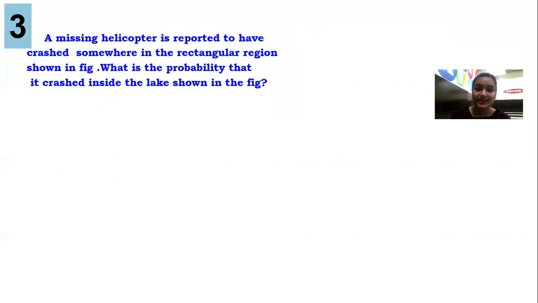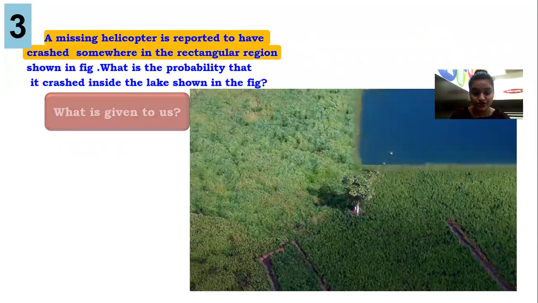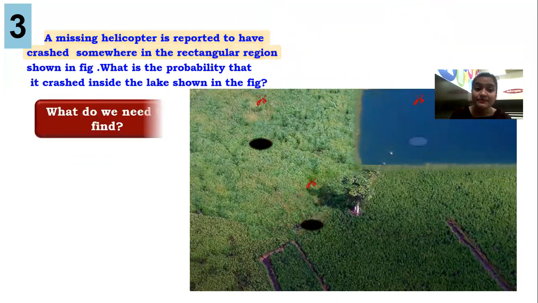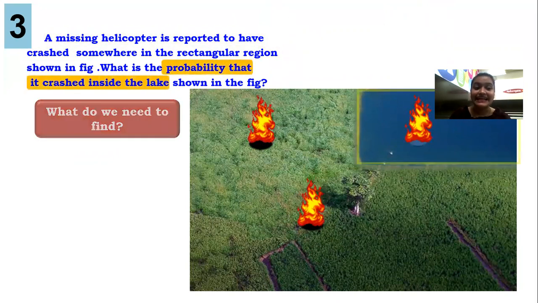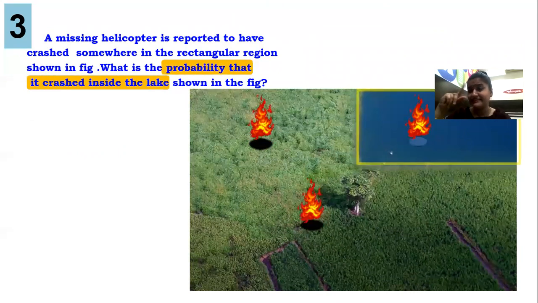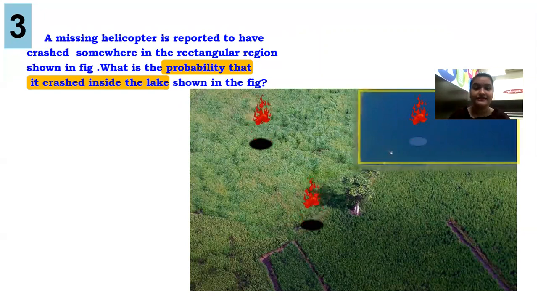A missing helicopter is reported to have crashed somewhere in the rectangular region. What is the probability? Look, it can be anywhere, here, there, anywhere in the garden, inside the lake. What is the probability that it crashed inside the lake? We need to find the chances that it would have crashed inside the lake.